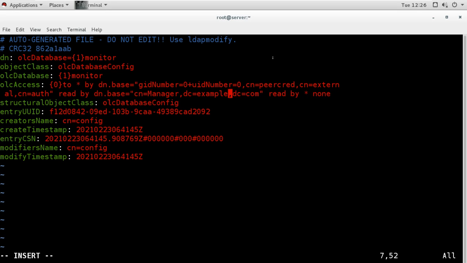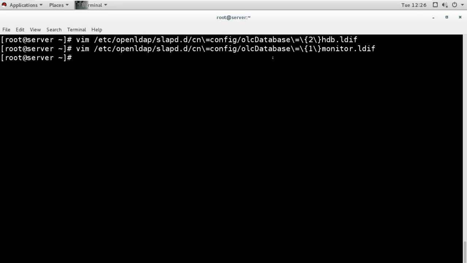So I will change this to example.com. It is not anywhere else, it is only in this line of this file. So it is done now. I save these two files, I changed these two files.